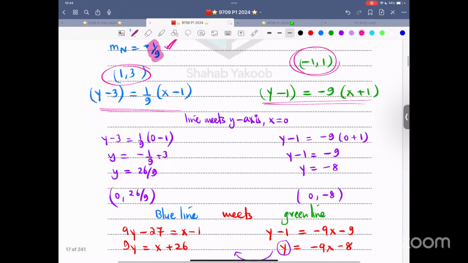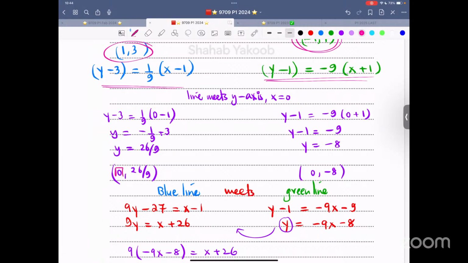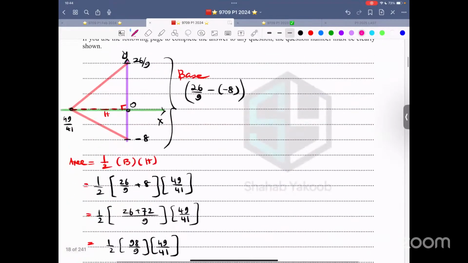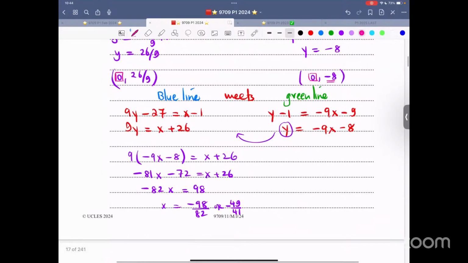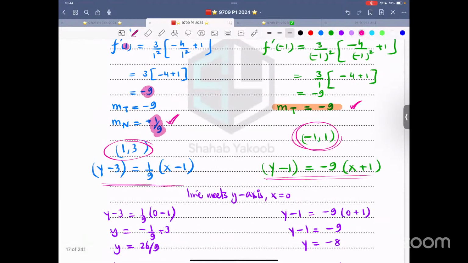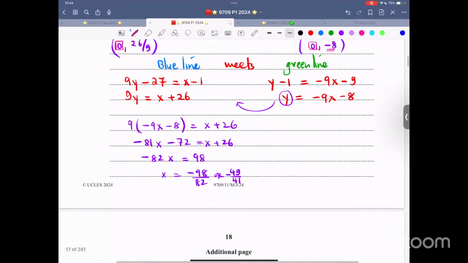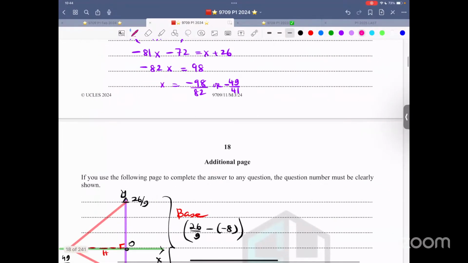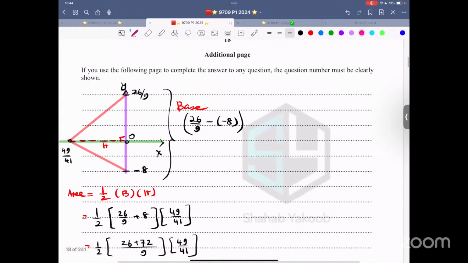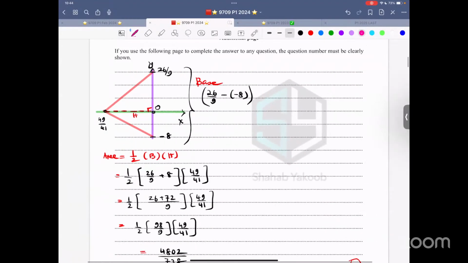So now line meets y-axis, x is 0. When x is 0, y is 26 over 9. When x is 0, y is negative 8. So have I drawn somewhere? Yes, I have. So blue line meets the green line. This is the blue line. This is the green line. The point of intersection. We get this thing. Again, something unusual.